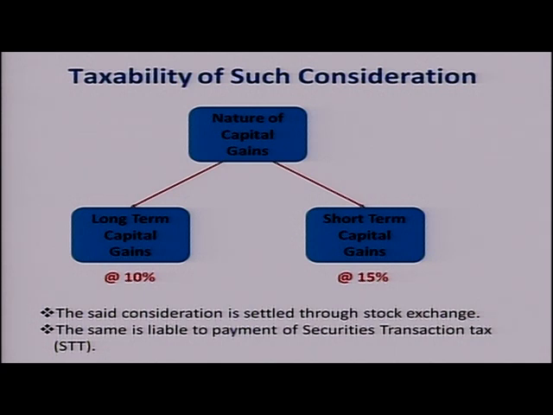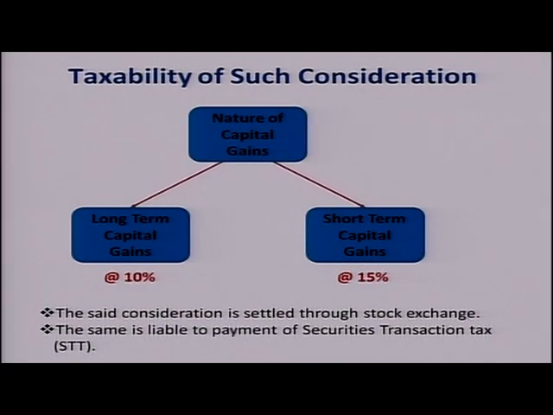There are different slabs under income tax. Your tax free income is 2.5 lakh, then it goes to 5 lakh, then 5 lakh to 10 lakh bracket, and then more than 10 lakh. Under each of the tax brackets, if you are having a taxable income, then tax will be paid accordingly. From 2.5 lakh to 5 lakh 10%, 5 to 10 lakh 20%, and 10 lakh above will be 30%. So whatever tax bracket you are falling in, you have to pay tax according to that rate.